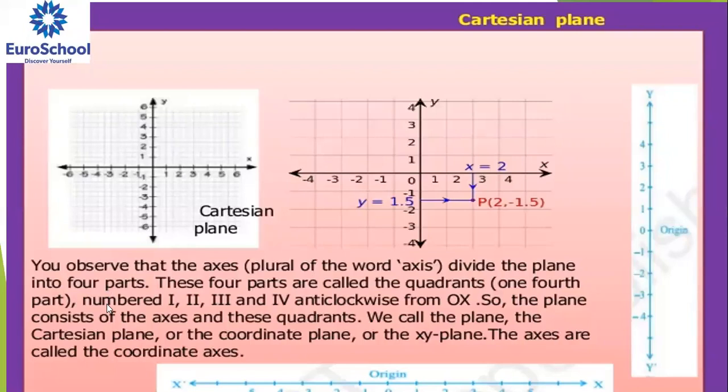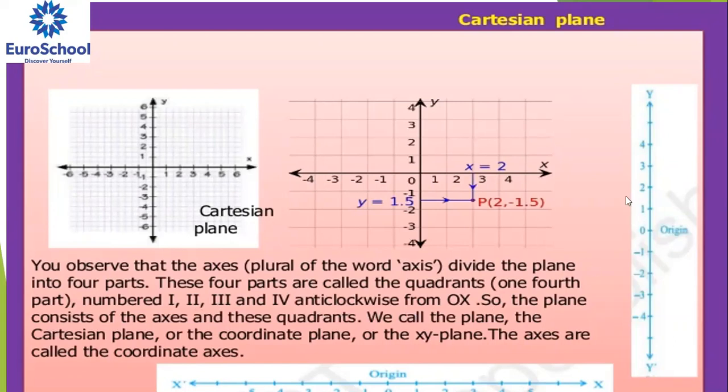They are numbered 1, 2, 3, 4 anti-clockwise, because this is the way you have to give the names. The plane consists of the axes and these quadrants. We call the plane the Cartesian plane or the coordinate plane or the XY plane. The axes are called coordinate axes.